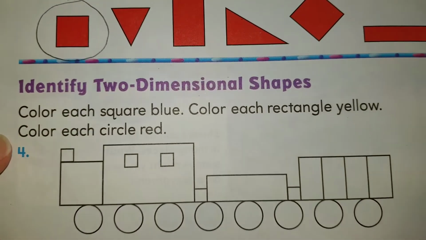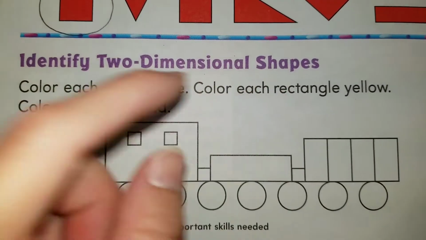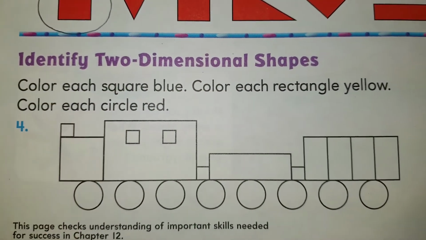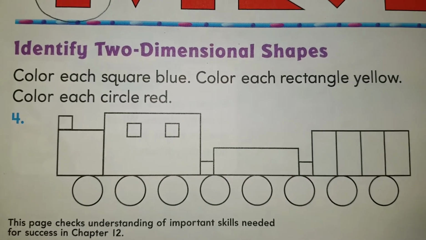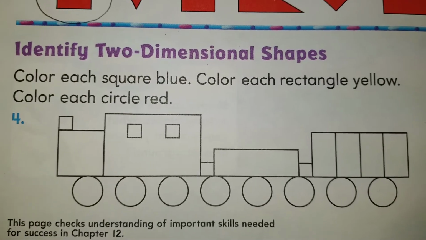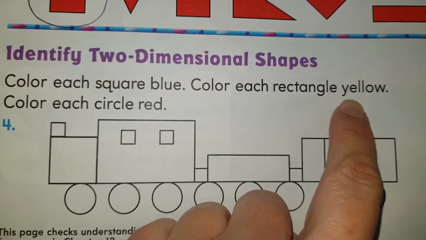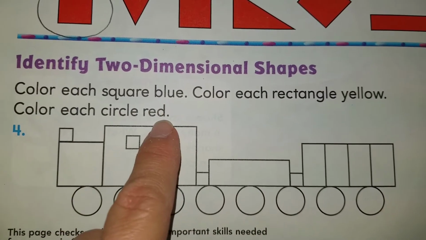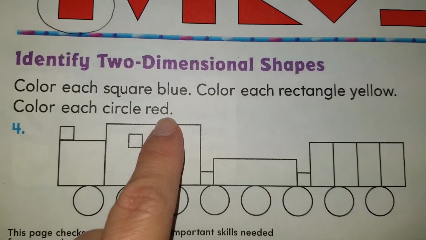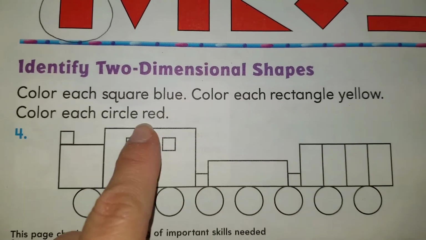Alright, boys and girls, our last question, question number 4. Identify two-dimensional shapes. You're going to have three colors ready. You're going to look for your blue crayon, your yellow crayon, and your red crayon. Once again, you need 3 colors. You need blue, yellow, and red.